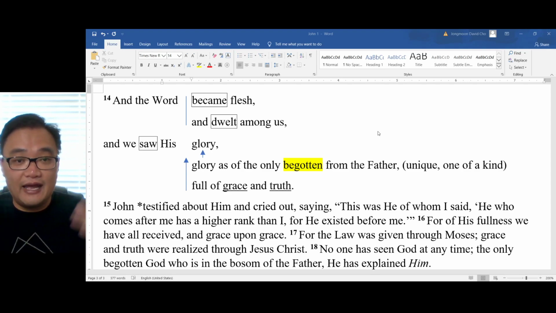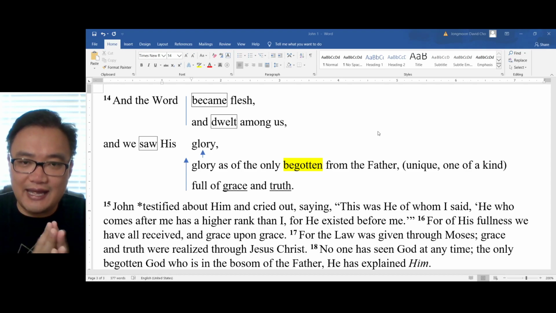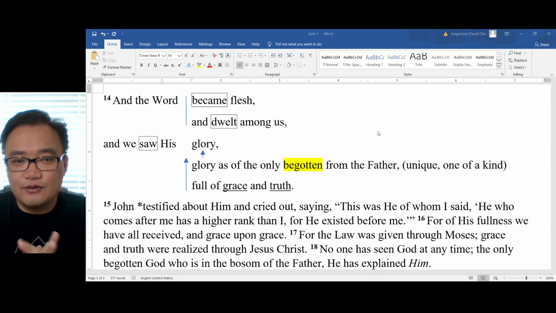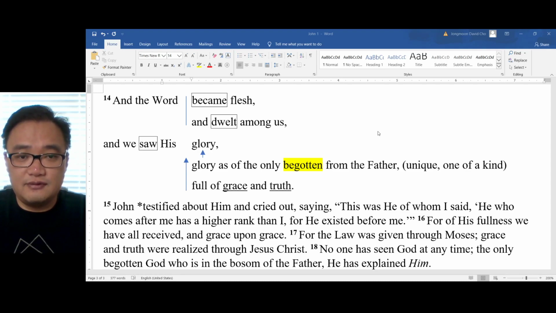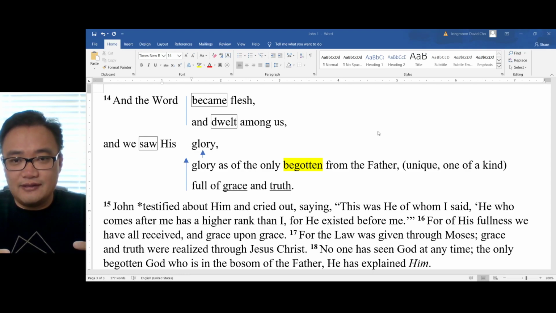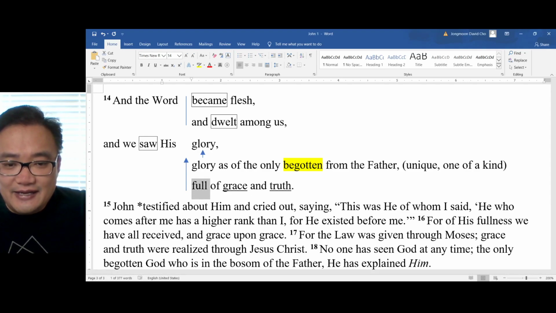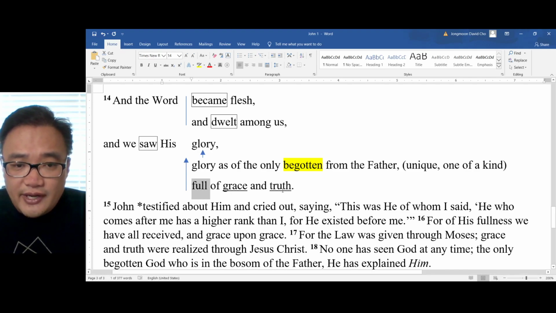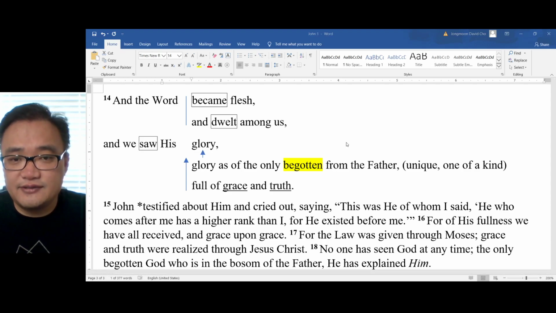You look at Jesus, you know truth. You look at me, as transparent as I try to be, I have different masks on, I have different hats on, but when you looked at Jesus, you saw truth. The reason is because he's God. That's what John is trying to tell you. When you looked at Jesus, he was full of grace and truth, describing God. That's why this word full is here. We can exhibit some grace and some truth, but when you looked at Jesus, he was full of grace and truth.